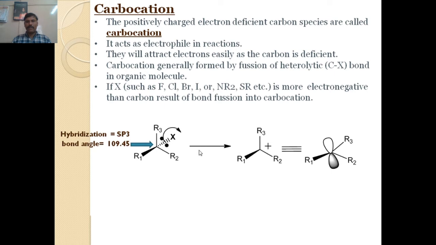X leaves with both bond pair electrons. Therefore, a positive charge arises on the carbon atom, and due to that the intermediate species contains an empty p orbital, so its hybridization is sp2 and the bond angle is 120 degrees.